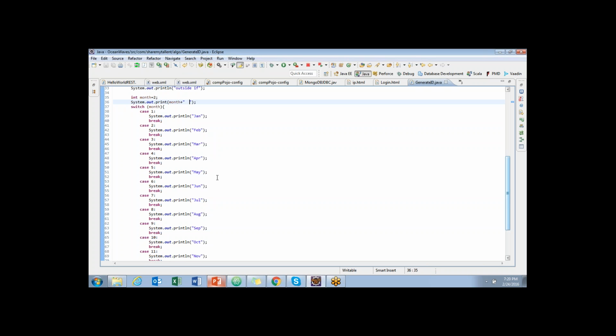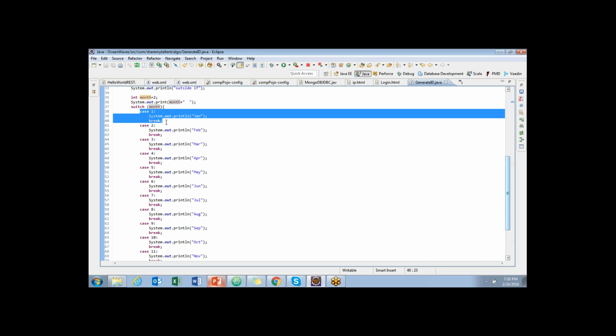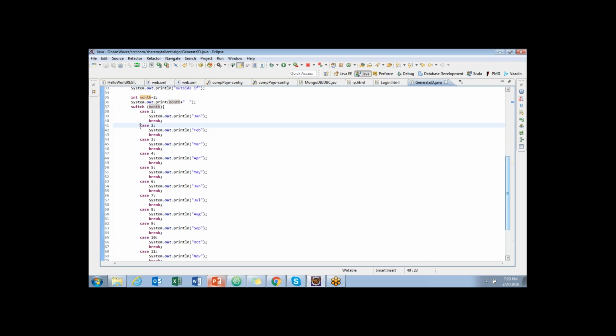In that case, see, I will come here and see whatever month I have. Switch: my month is 2, so I pass this value to each and every case. First it comes to 1, because this is not 1, it won't execute anything here. It goes to 2.